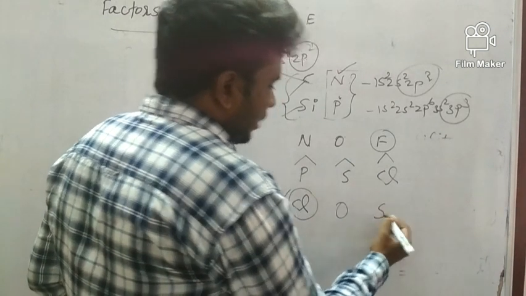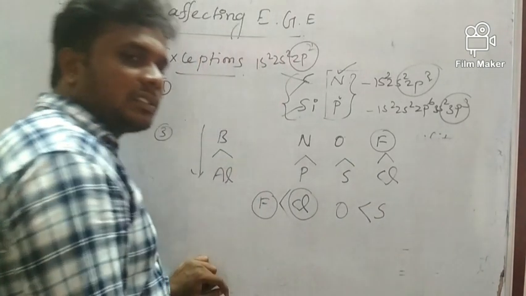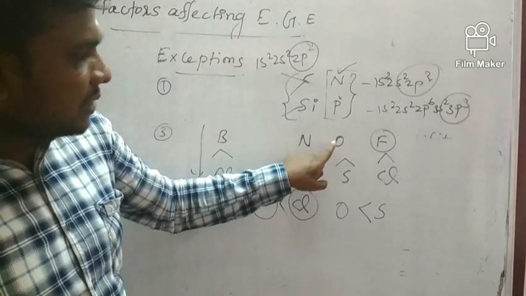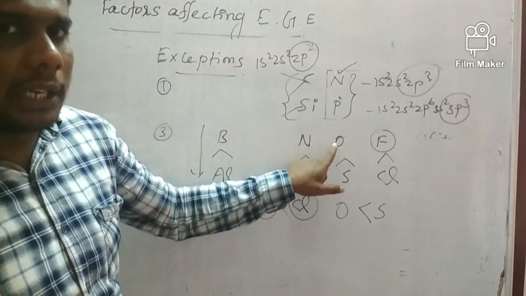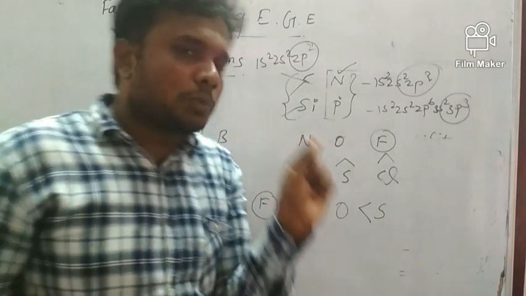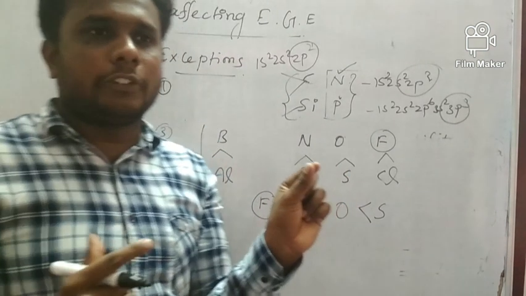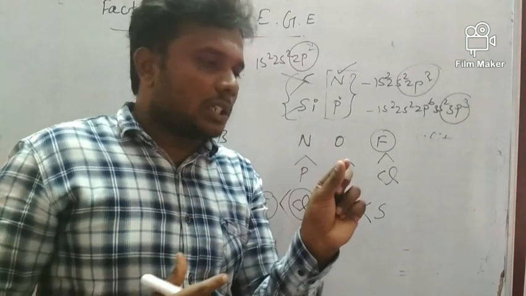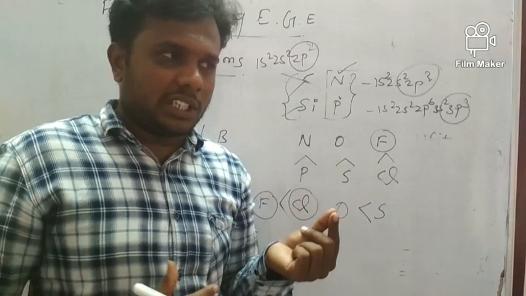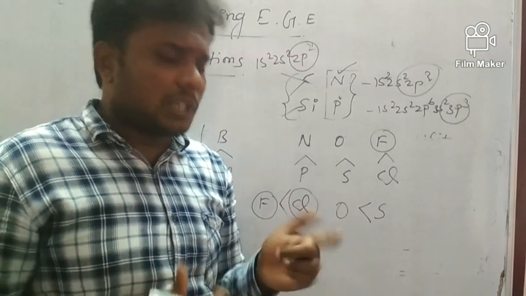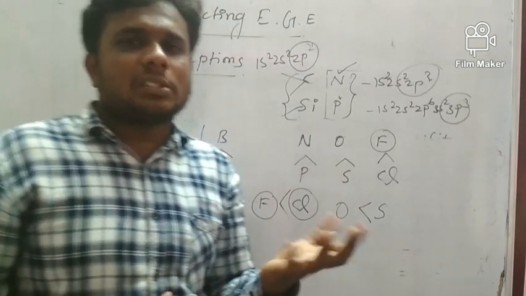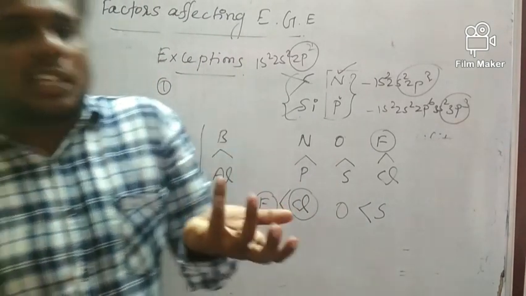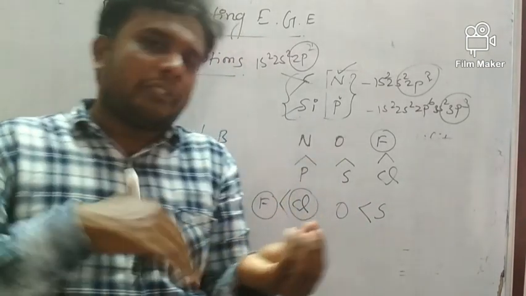When comparing the atomic size of sulfur and oxygen, the size of oxygen is very small compared with sulfur. When the size decreases, the electron density also increases. Small in size, more electrons.